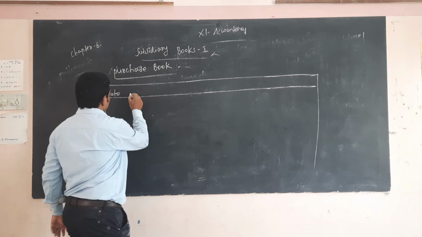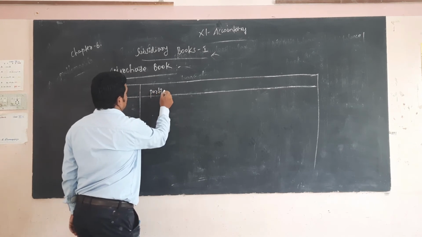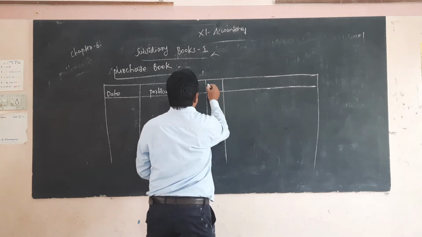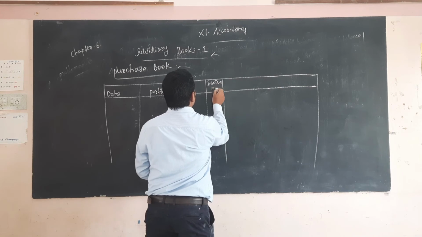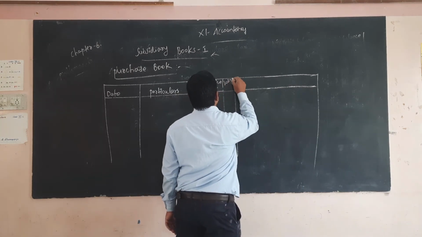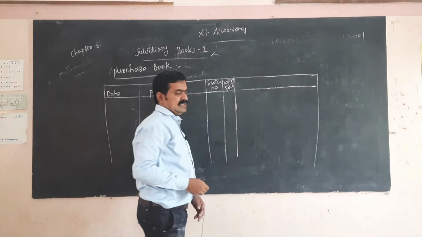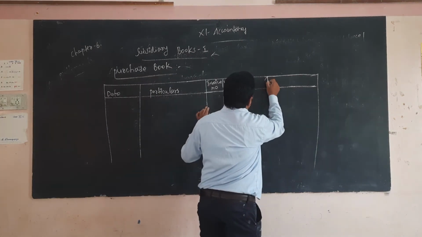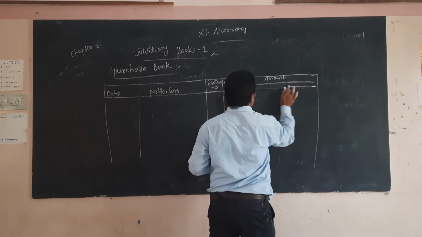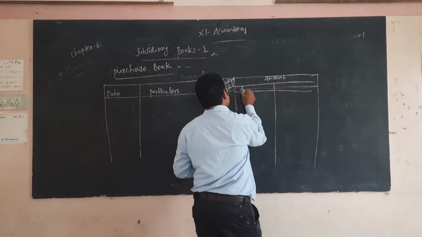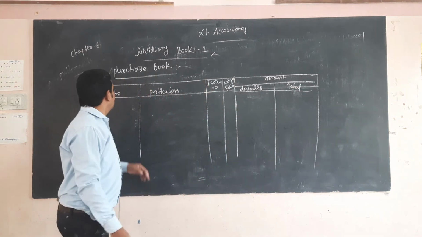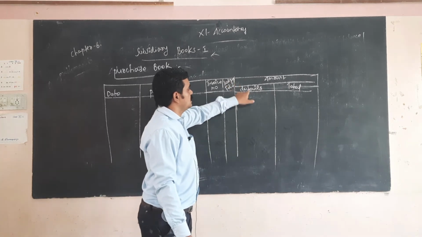The format has these columns: date, particulars, invoice number, ledger folio, and amount, which is divided into two, details and total.